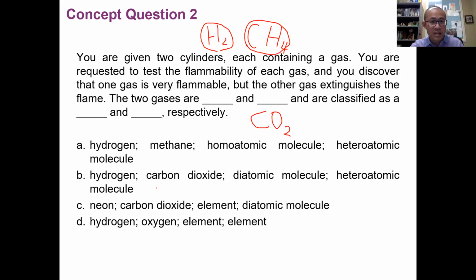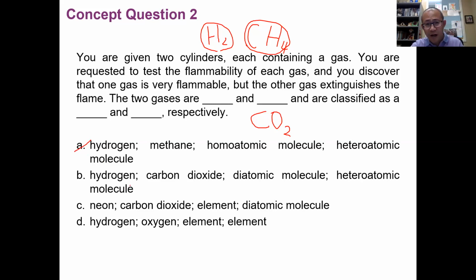For example, if the answer is A, hydrogen and methane, which is not correct, we don't even consider A because one of the gases has to be carbon dioxide. If A, both gases will be flammable, and neither will extinguish the fire. So not A. Let's take a look at B.